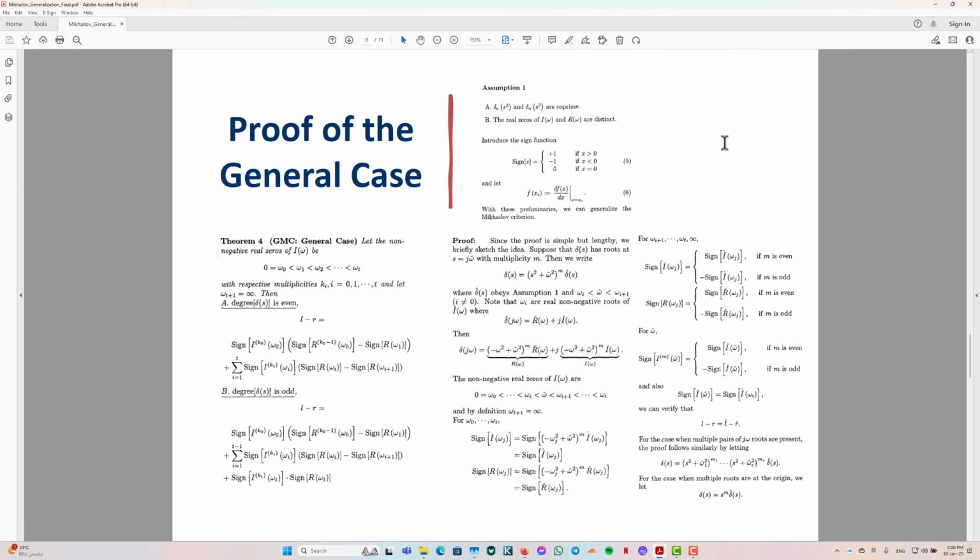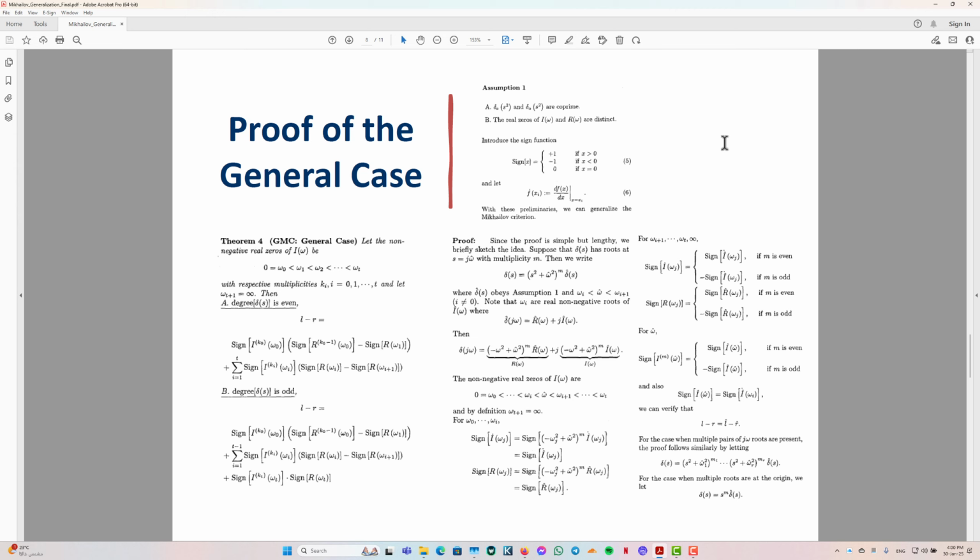Let the non-negative real zeros of the imaginary part I of omega be omega 0 equals 0, less than omega 1, less than omega 2, etc., with respective multiplicities ki for i going from 0 to t, and let omega t plus 1 equal infinity.